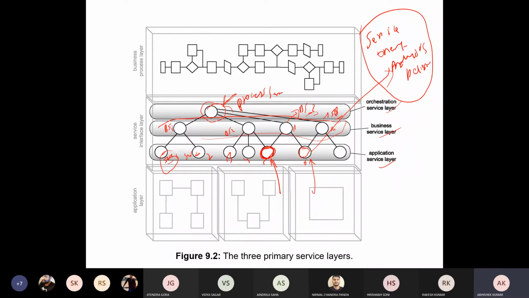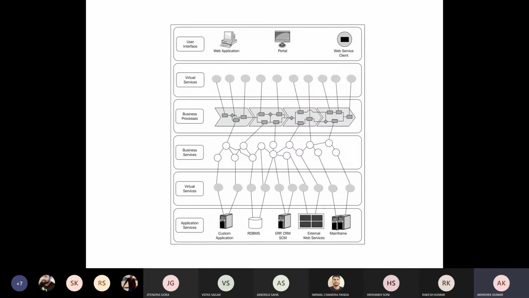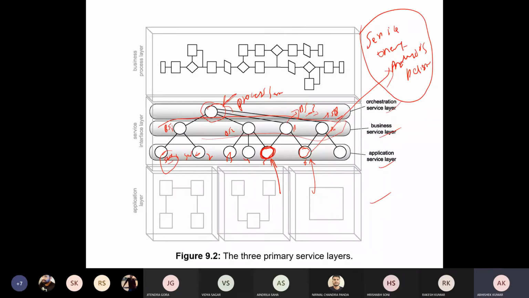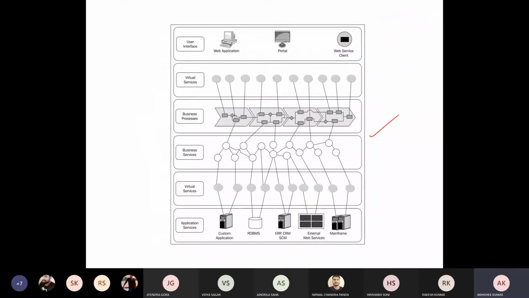This diagram was already discussed in the previous class, and this diagram and the last diagram are both similar in nature, right? So can anyone explain this diagram to everyone? Anyone?